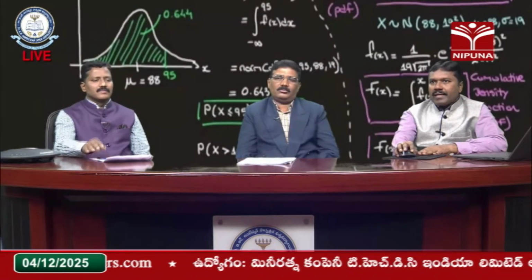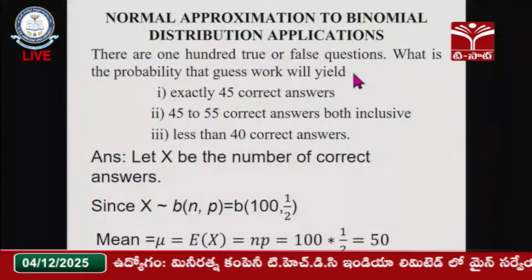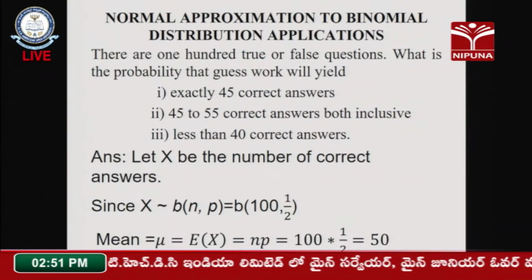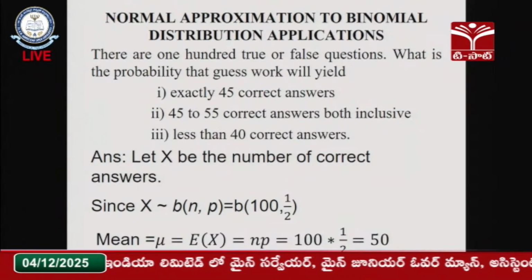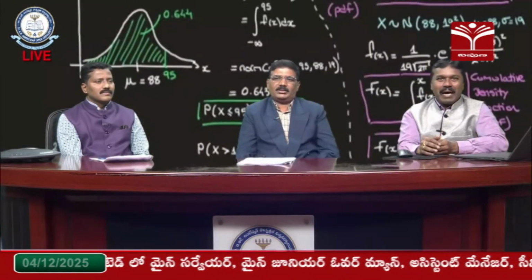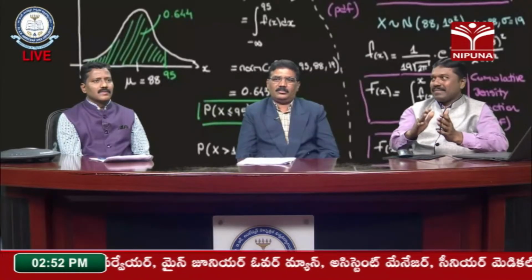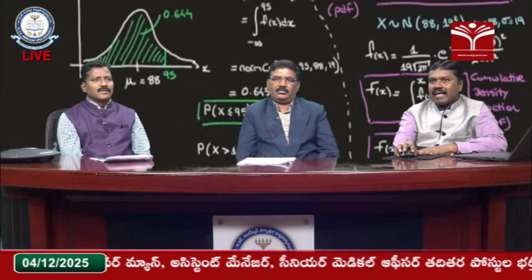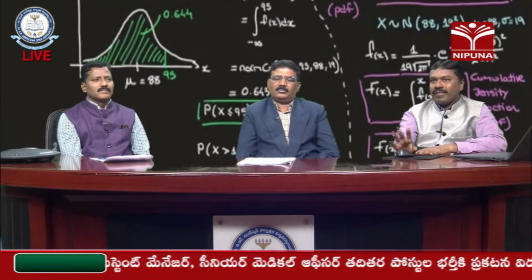There are 100 true or false questions. What is the probability that guesswork will yield a score? Students sometimes behave like, "I'll choose this one by chance." What is the chance of scoring the marks? First, exactly 45 correct answers out of 100.